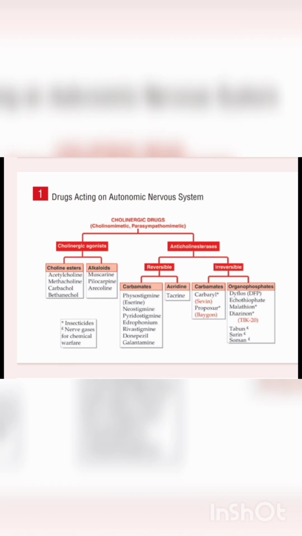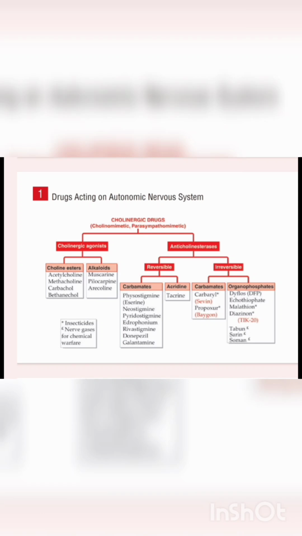In cholinergic agonists, choline esters and alkaloids are involved. Choline esters include acetylcholine, methacholine, carbachol and bethanechol, that is the esters of choline. And the other one is the alkaloids. Alkaloids include muscarine, pilocarpine and arecoline, while the anticholinesterases are divided into two parts: reversible drugs and irreversible drugs.